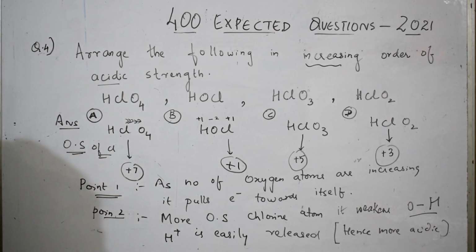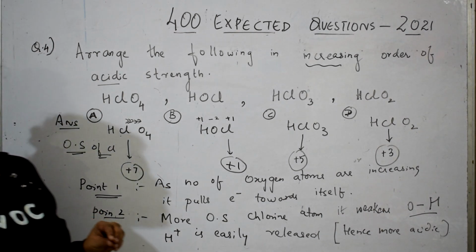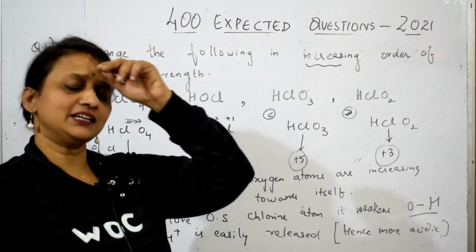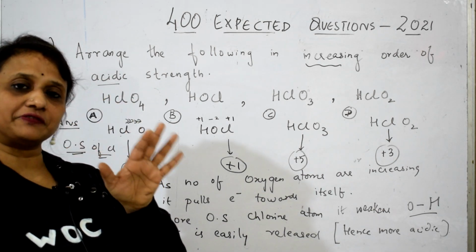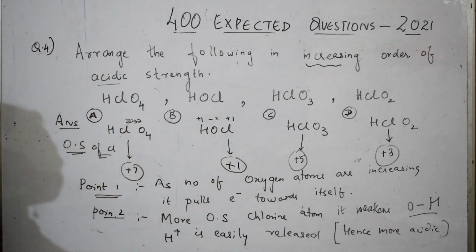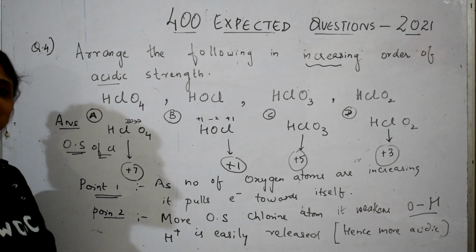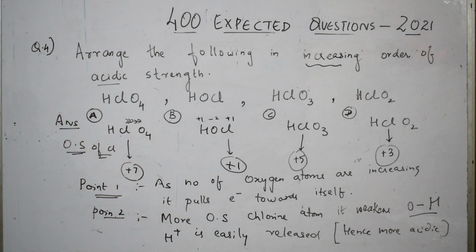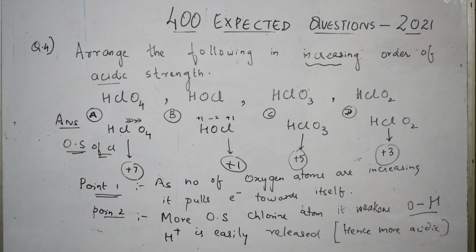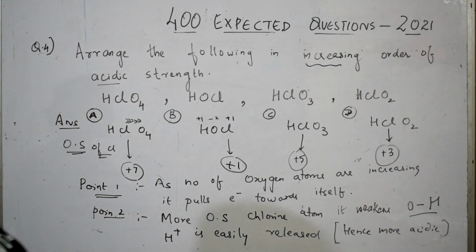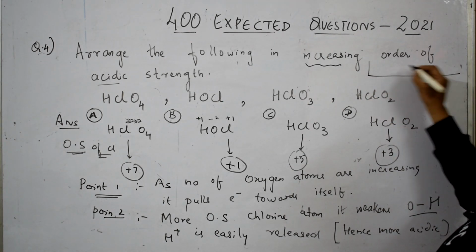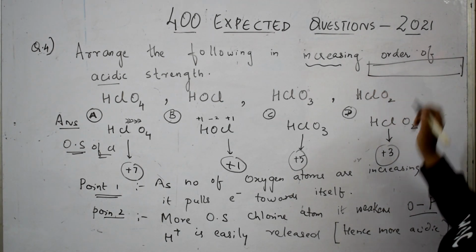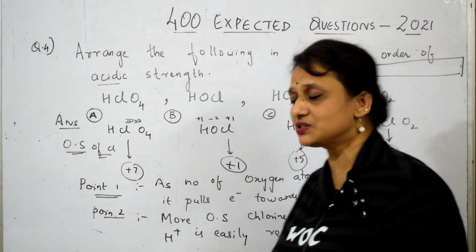Normally what happens, increasing order means the student is going to write the compound which is less acidic first. More acidic in the last. Don't do that. Simple. Increasing order of this particular thing means, so what should I do? I have to arrange in the increasing order, put one box, right? Among everything, which is the least acidic one, students?